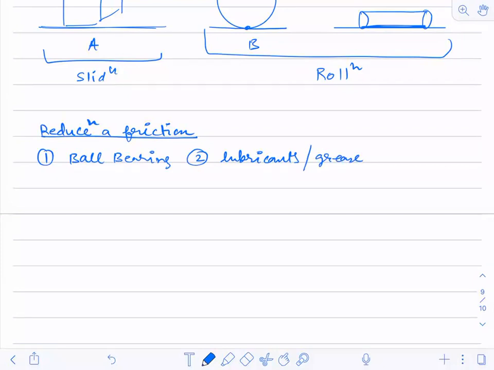Anything else? Surface. Making the surface smooth. And so on. So you can understand by this now. These are the ways how we can reduce the friction.